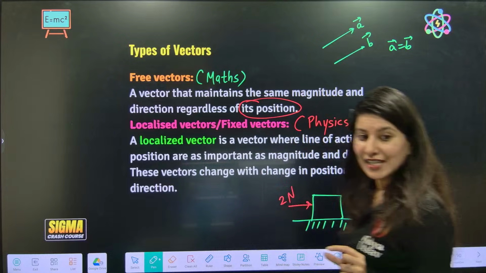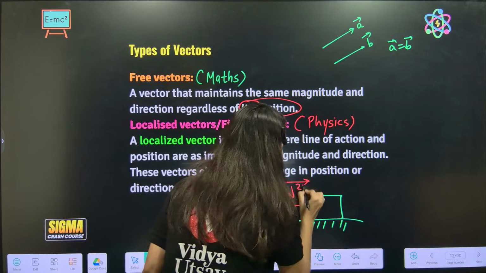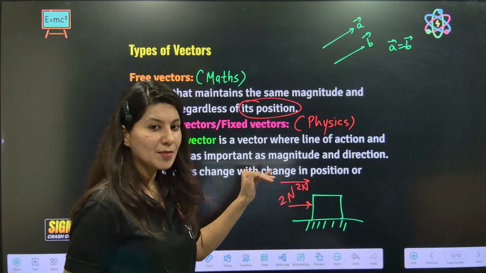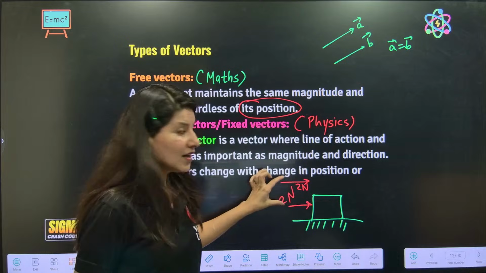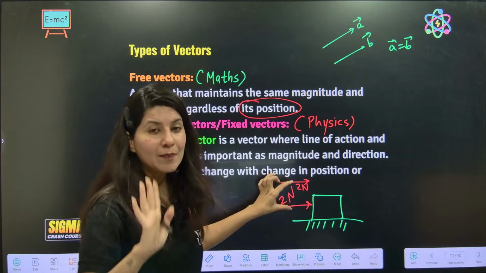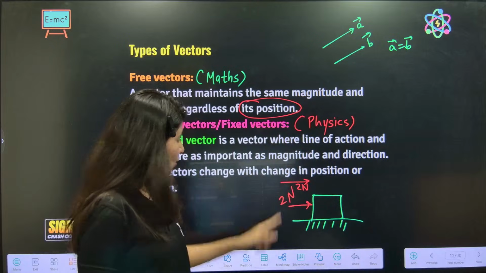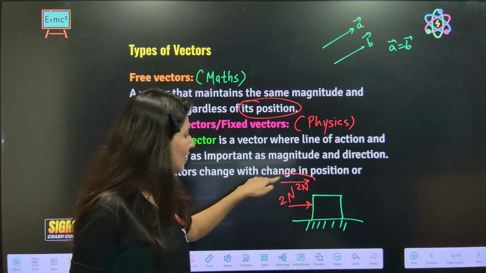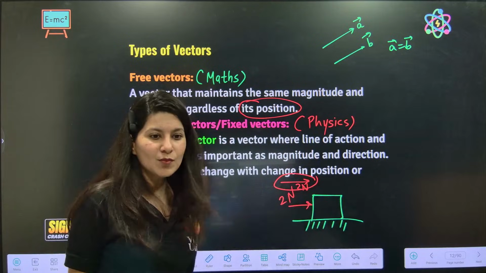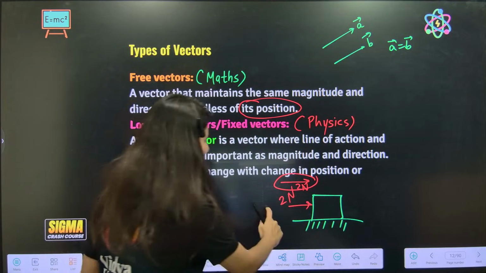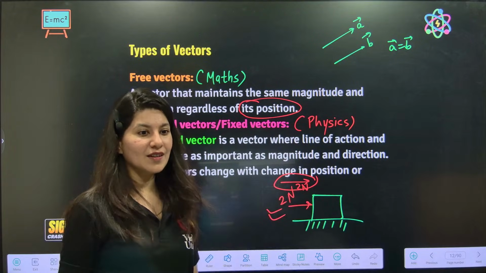If I change the point of application, and say, let's apply 2 Newton in the air just above the box, now both the vectors are the same only. I have changed the position, kept the direction the same and the magnitude the same. But ma'am, this is also a force, but this force will not do anything to this block, while this force will. Can you see the difference over here?